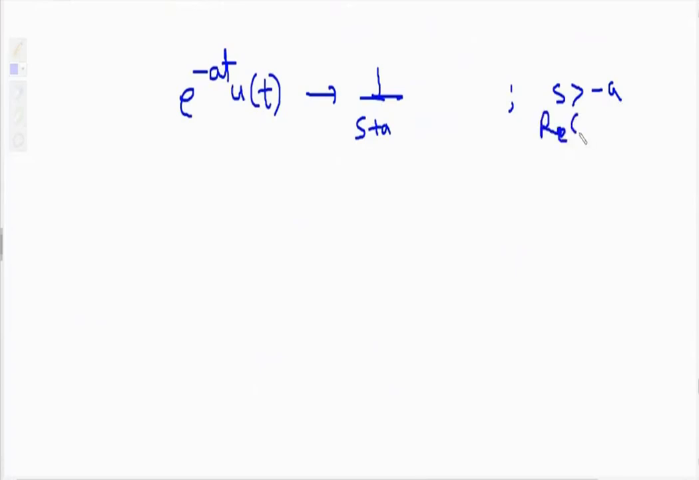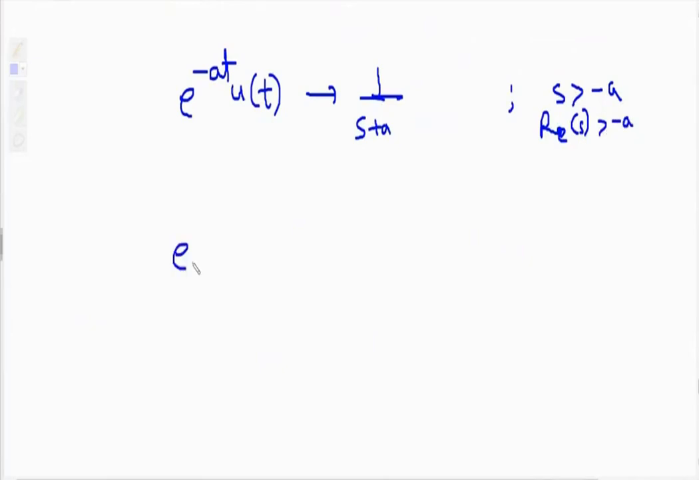So e raised to minus at u of t has Laplace transform 1 upon s plus a. As u of t is there, so ROC is s greater than minus a. s plus a greater than 0, that means s greater than minus a, or real of s greater than minus a. So this is the ROC.